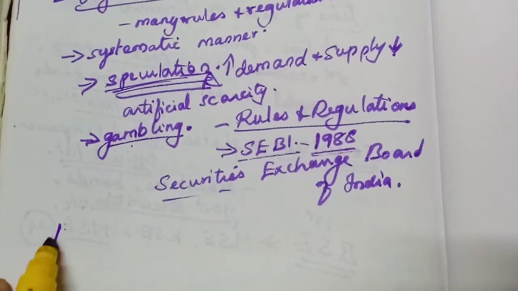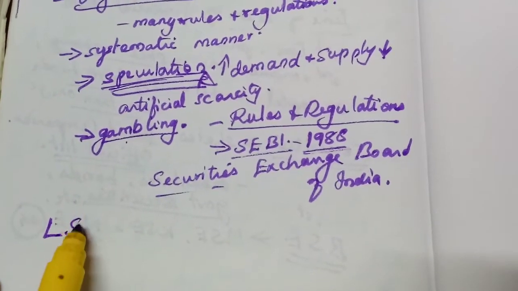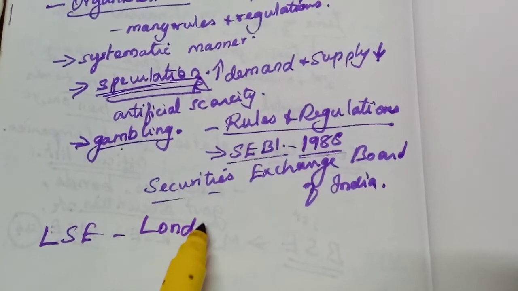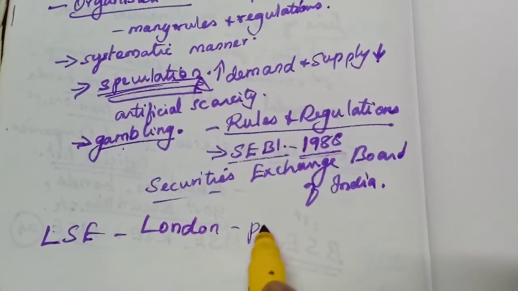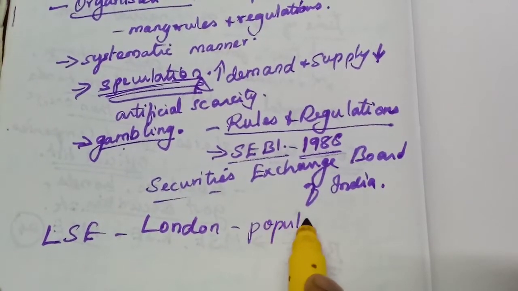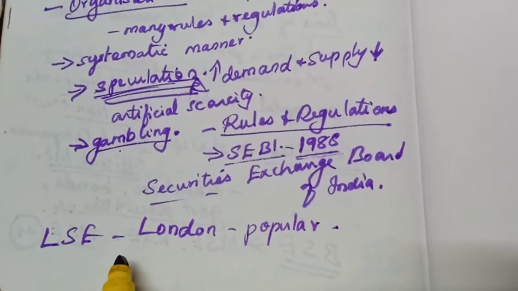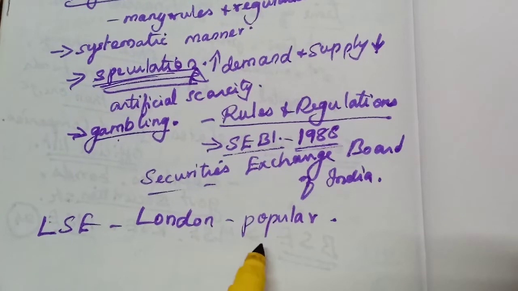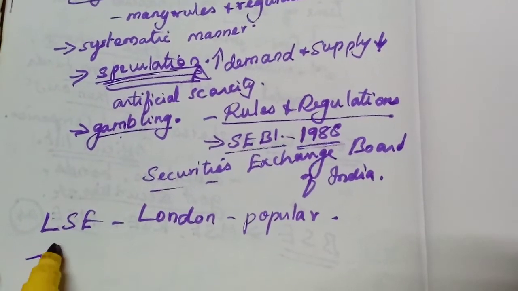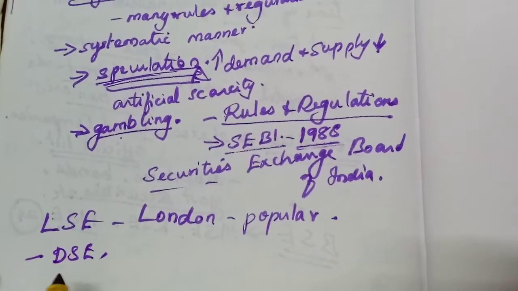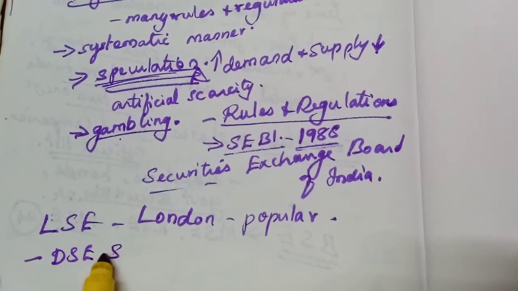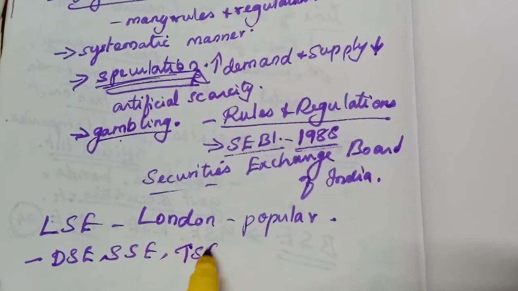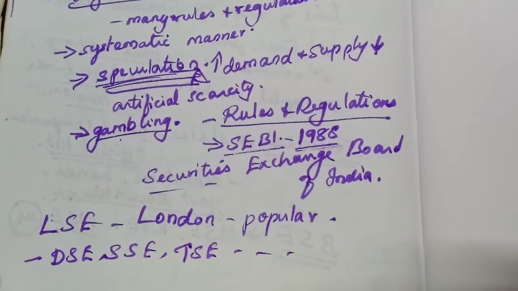Now again, the London Stock Exchange. London Stock Exchange is very popular. The most popular one is the London Stock Exchange. Then many other stock exchanges are also available in the world: Dubai Stock Exchange, Singapore Stock Exchange, Tokyo Stock Exchange.